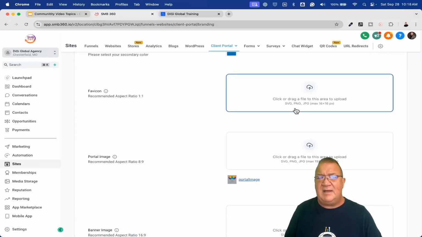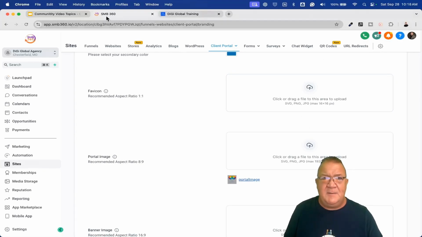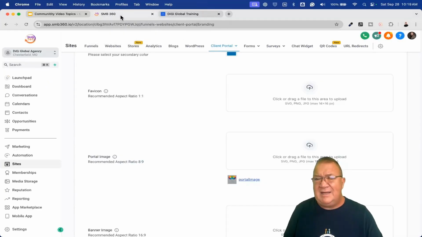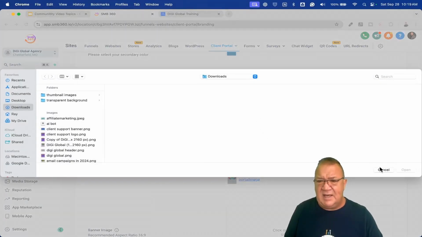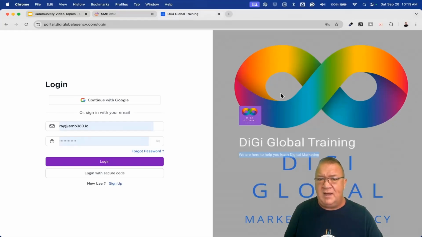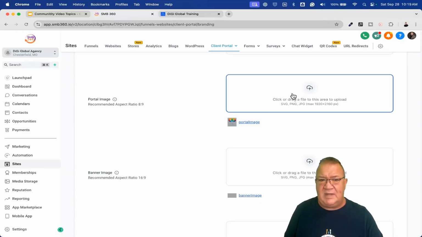Now the fave icon, if you ever know, that's it. If you take a look here with this DigiGlobal Training, this little blue square right here is a fave icon. This is where it would look like if you want to put one in here. I don't have one created. If you want to use one, you can configure that. Just click here, upload it, and you're good to go. Right now, what I do want to configure is this portal image. The portal image is this big gray with the little infinity one right here. This is DigiGlobal Agency. That's what this portal image is.